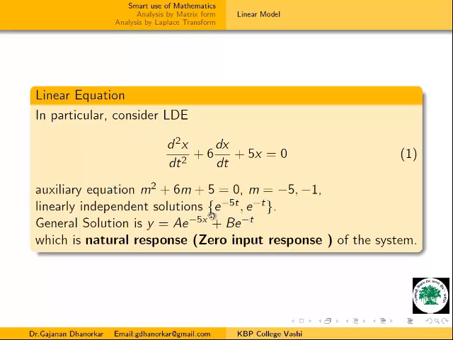That's why for these two functions, both independent solutions are in stable form, because the graph is not increasing as time goes on increasing. As time increases, it tends towards 0. That means this shows stability. And if we take a superposition, we again get stability. Amplitude and frequency go on changing.